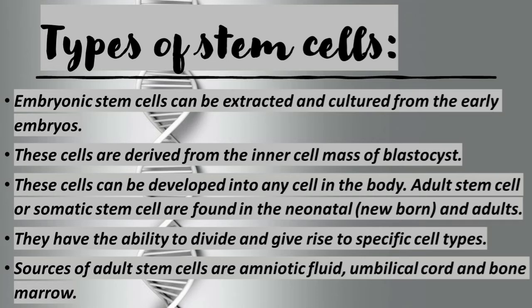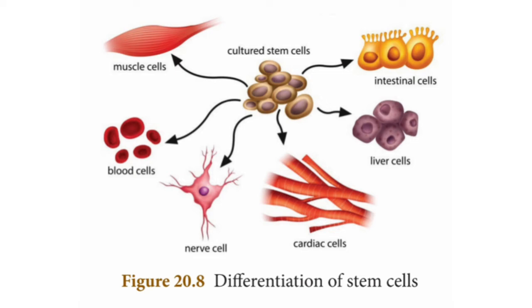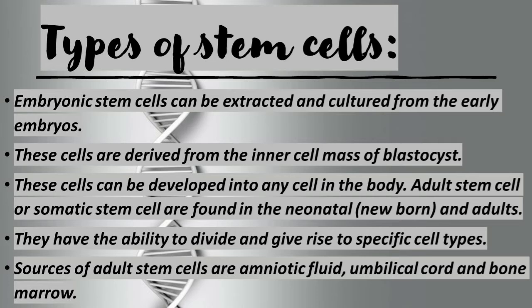Then adult stem cells or somatic stem cells. Adult stem cells or somatic stem cells are found in the neonatal and adults. Neonatal means a newborn baby. They have the ability to divide and give rise to specific cell types. Sources of adult stem cells are amniotic fluid, umbilical cord, and bone marrow.